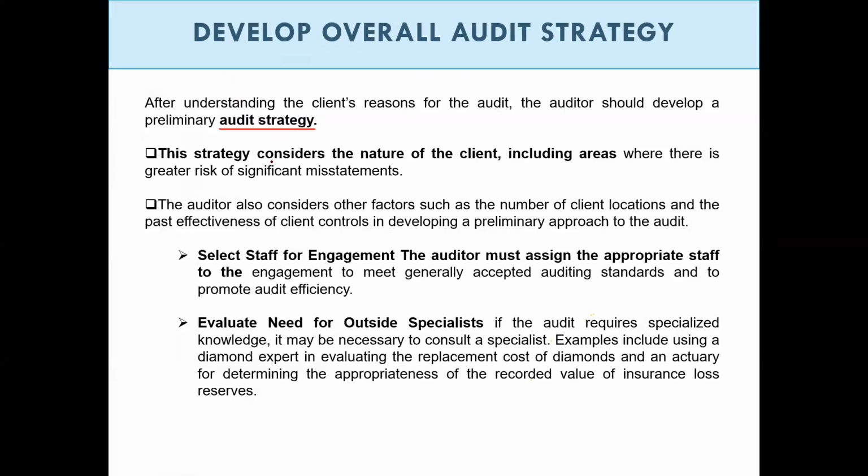This strategy considers the nature of the client, including areas where there is a great risk of significant misstatement. We have to be aware of the areas that are more subject to misstatement than others. Based on that, the auditor must select staff for the engagement and at the same time evaluate the need for outside specialists. And I think we said that before.